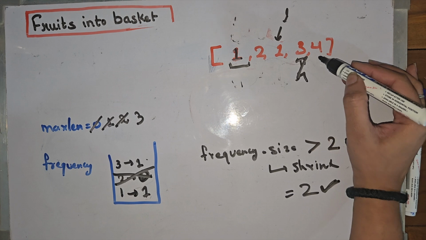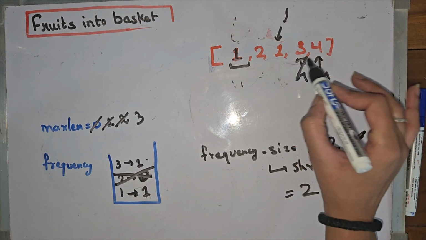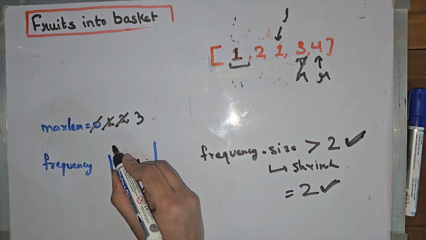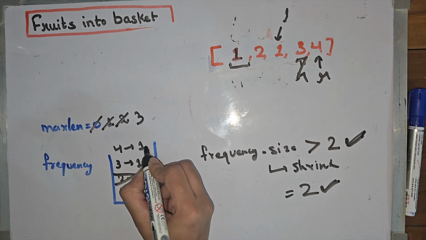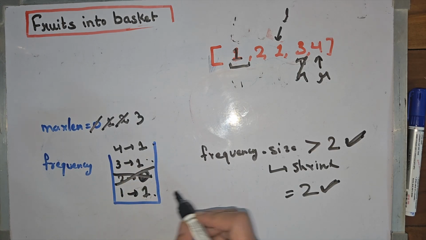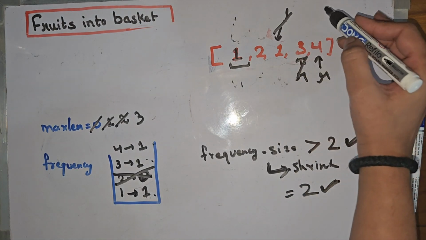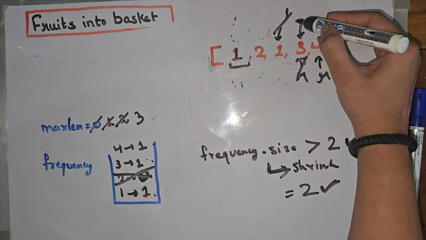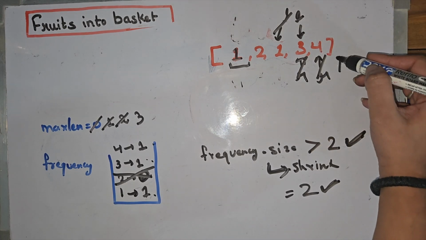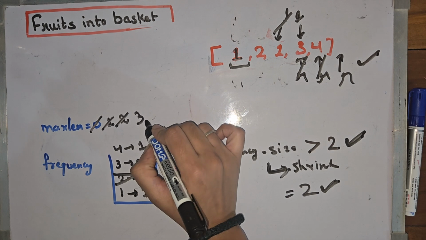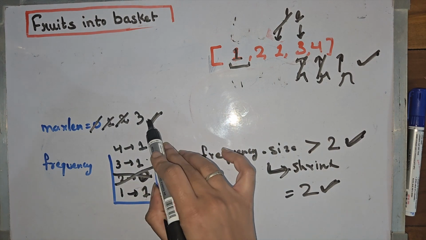Now we will do right plus plus, and right will point to 4. We have not made an entry of 4, so we need to do it, with frequency 1, but the size has grown to 3, so we need to shrink the window again. When we shrink the window, left will point here, but right has reached the end of the array. So the final answer that we will have is 3. So we can pick 3 elements.